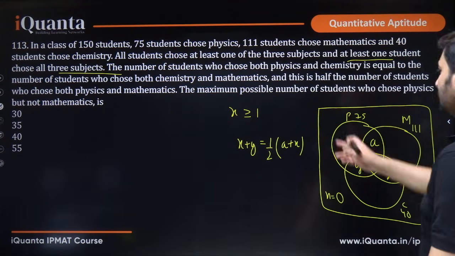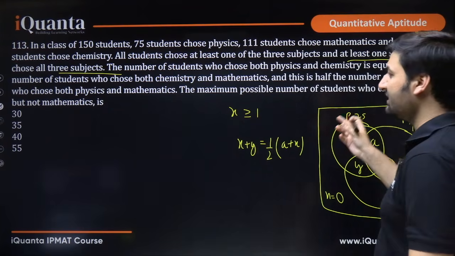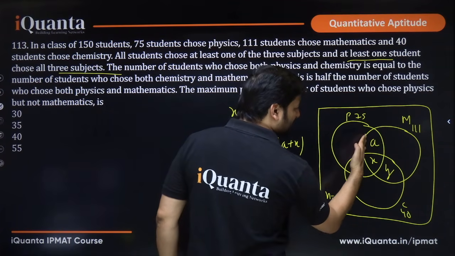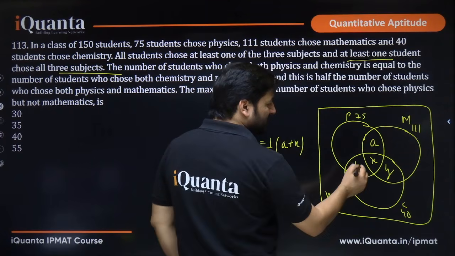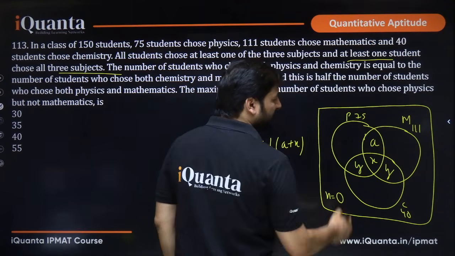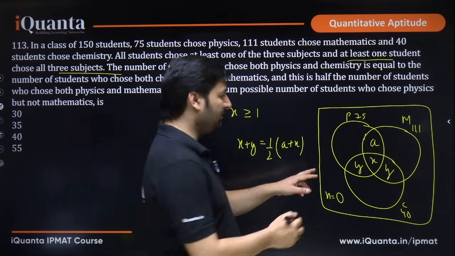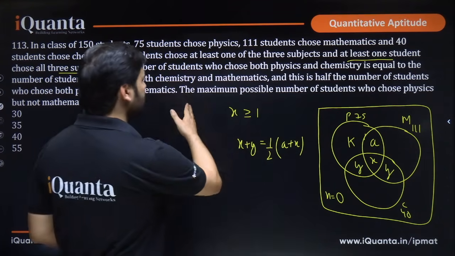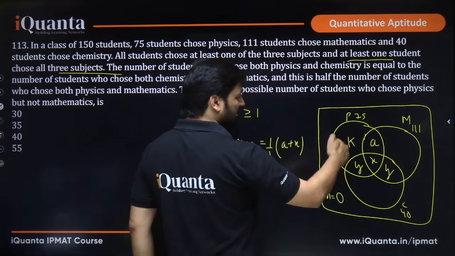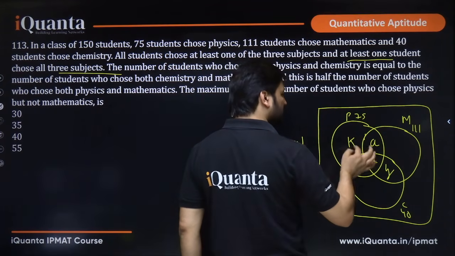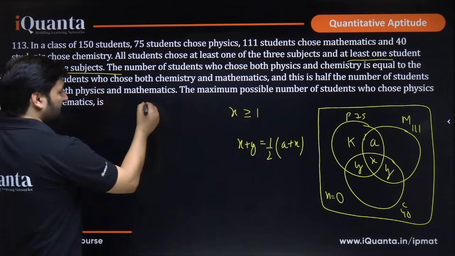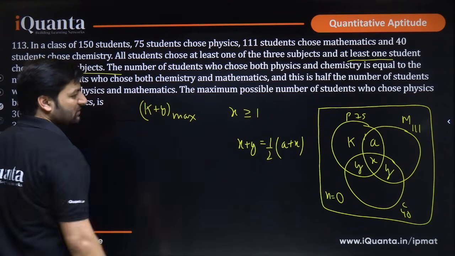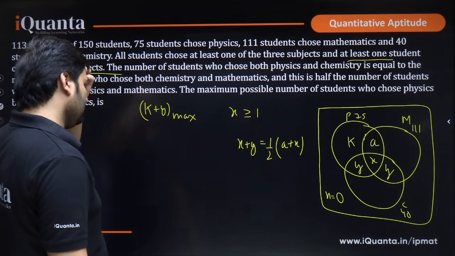The maximum possible number of students who choose physics but not mathematics. Physics but not mathematics. That means you have to remove this mathematics set, right? So we need the value of this region, okay? Yes or no? We need the maximum value of say this, k plus y, because they choose physics but not mathematics. They can choose chemistry as well. We need the maximum possible value of k plus y. So let's work on it.